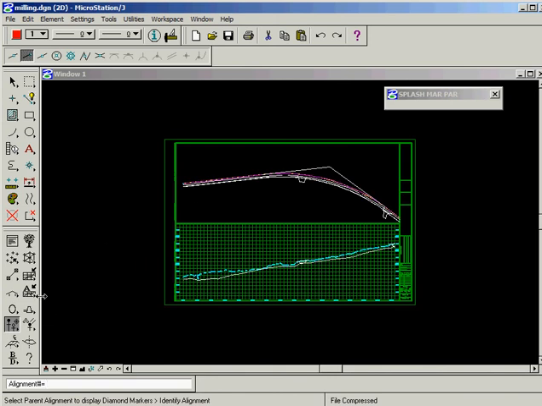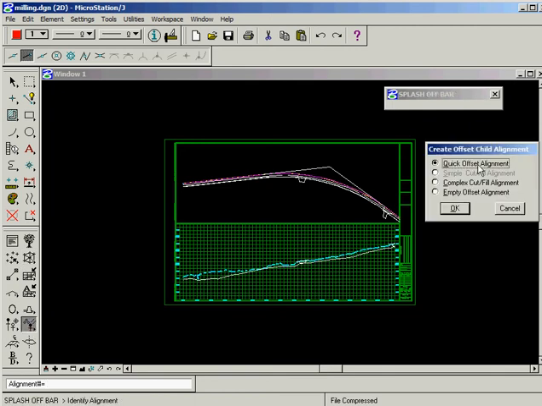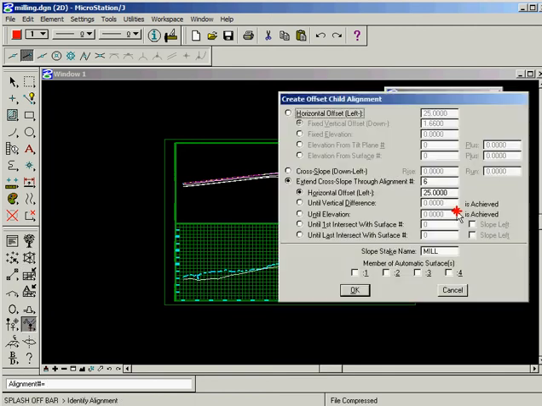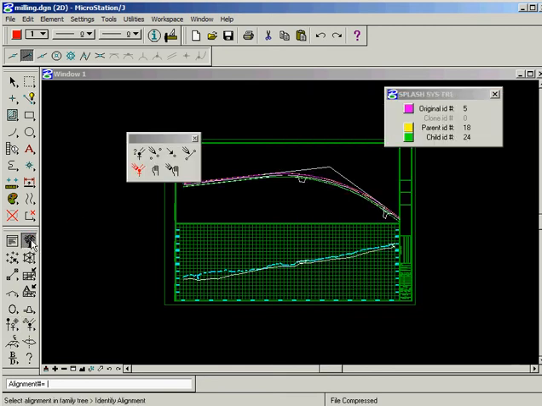See where that falls. So we'll create a child. We'll set a cross slope of down 2 for every 100, 25 feet over, and we'll name it 2 PC. That is alignment number 24.